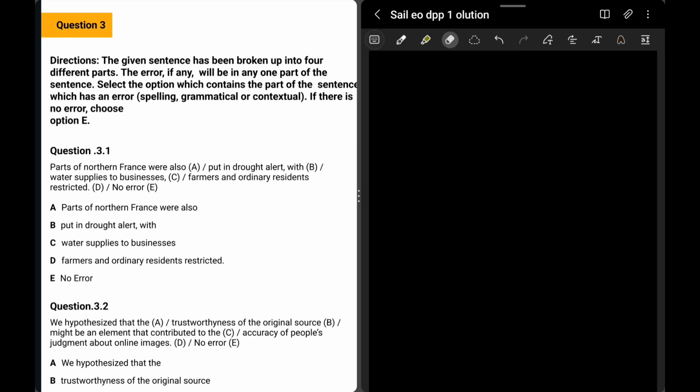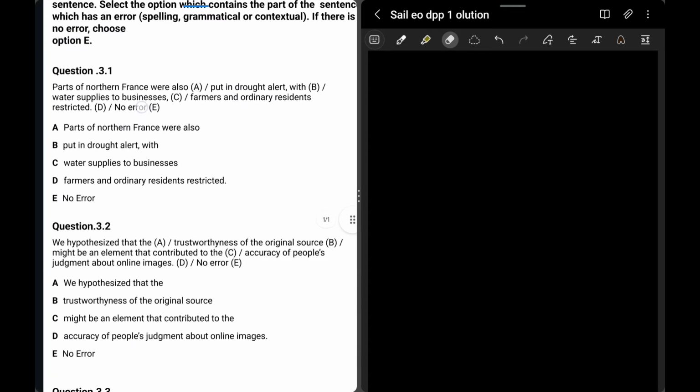In this last question, as I said, this is an English language question. In this type of question, there is a sentence which is broken into 4-5 different parts, and you need to check what is wrong in each part, right? There could be one part that is wrong, and if nothing is wrong, then you can select no error.